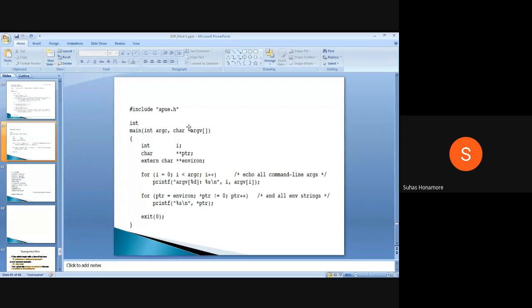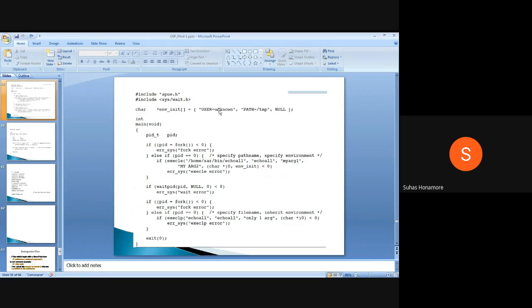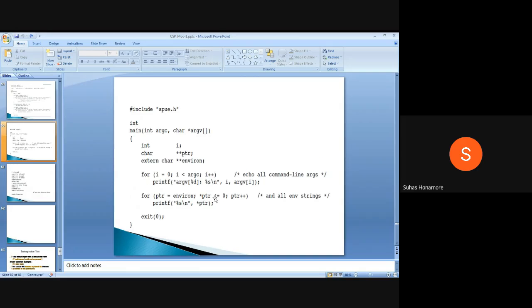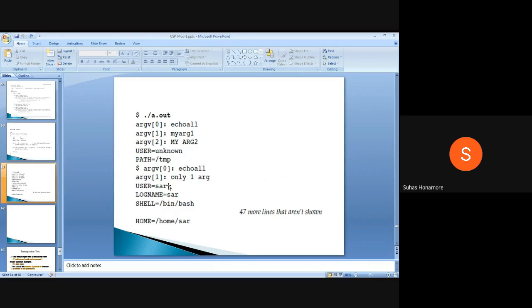If you are not getting it from the parent process environment, whatever system environment variables are there, it will copy all of them. The first time whatever we printed, we were passing two arguments only. Now you are not passing anything, so the entire system environment variables will be given to the new process. So all environment variables will be printed like that.